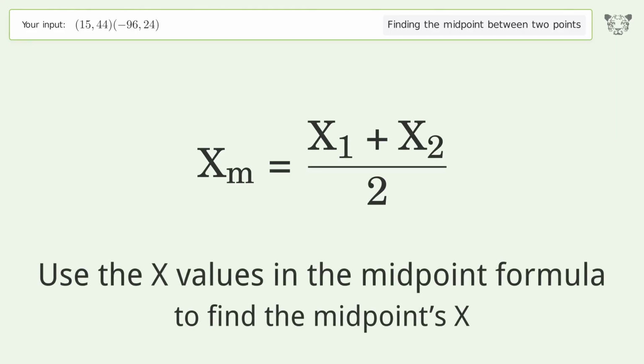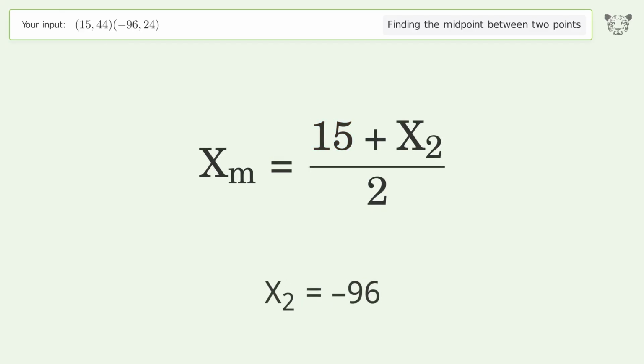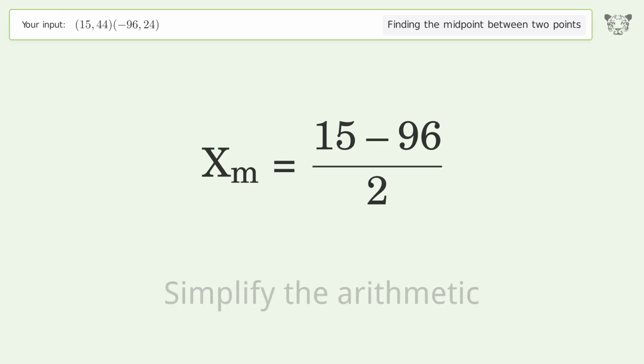Use the x values in the midpoint formula to find the midpoint's x. x1 equals 15. x2 equals -96. Simplify the arithmetic.